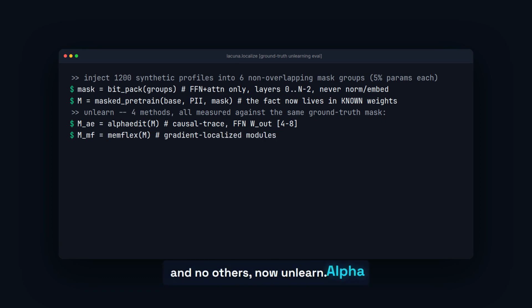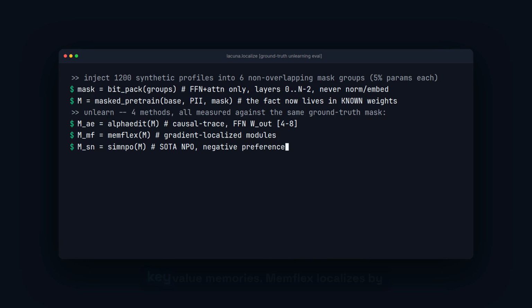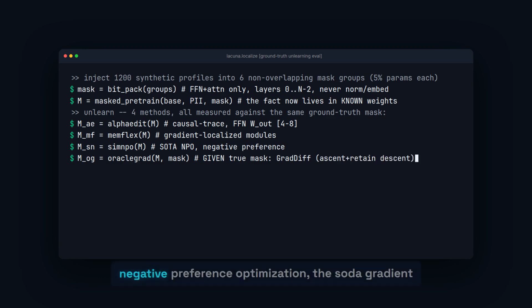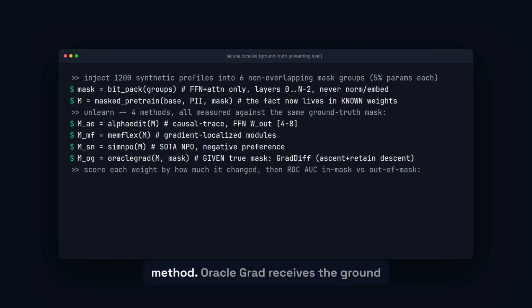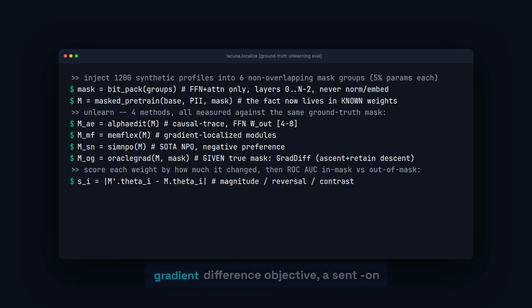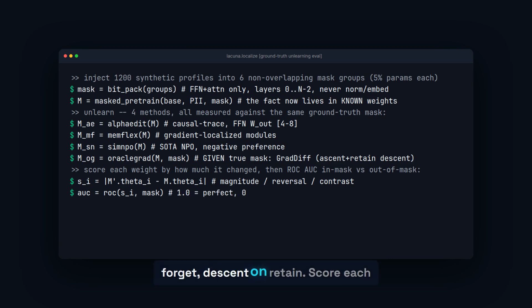Now unlearn. AlphaEdit traces causally and edits FFN key-value memories. MEMFLEX localizes by gradient divergence. SimNPO runs negative preference optimization, the state-of-the-art gradient method. Oracle Grad receives the ground truth forget mask and restricts edits to it, with a trivial gradient difference objective, ascent on forget, descent on retain.